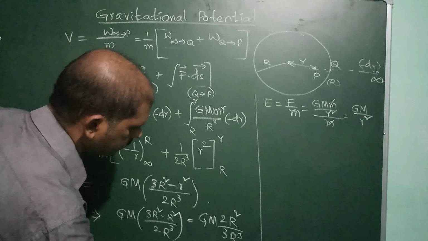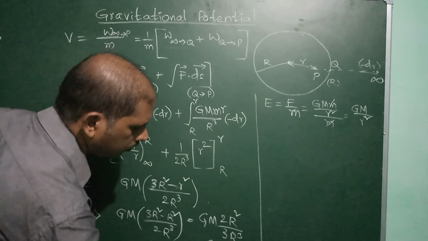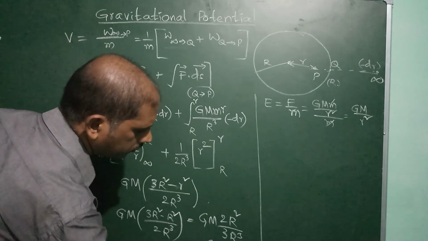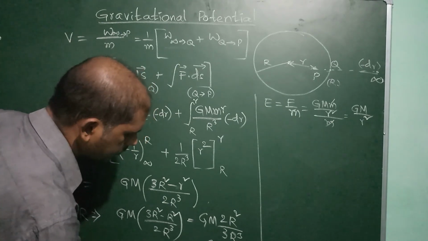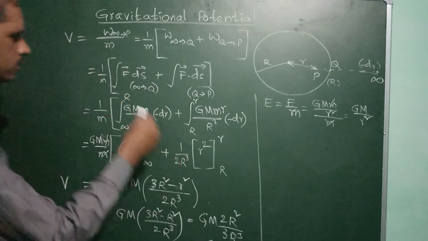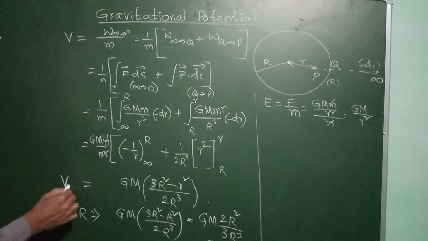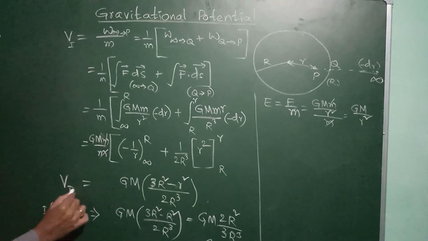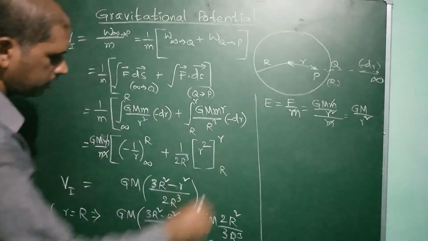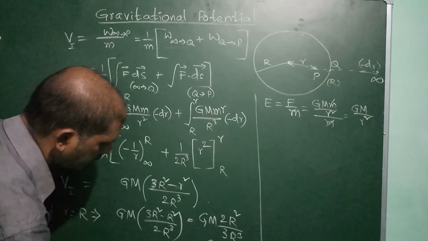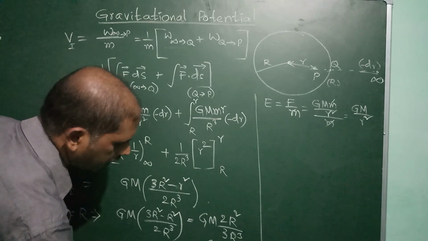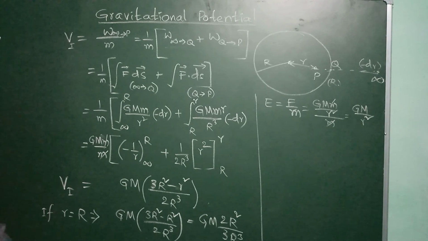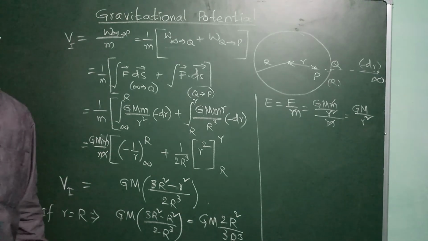So this is GM, 2 by 3 into R by R, which is nothing but V, the potential at the surface. This is the potential inside the sphere, inside the Earth. So V inside is equal to 2 by 3 into V. So this is the derivation. Okay, thank you.